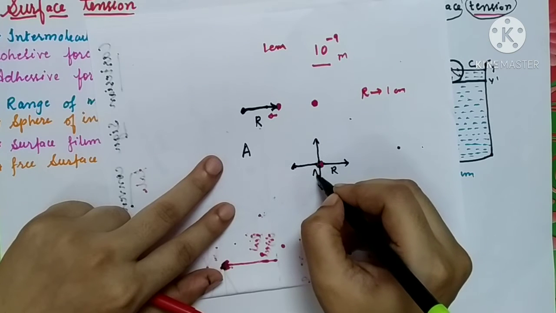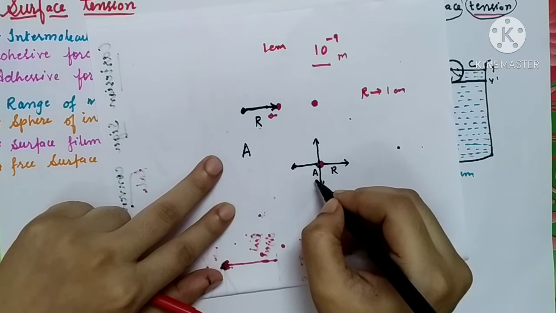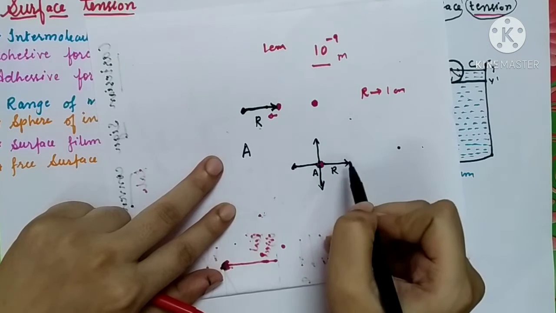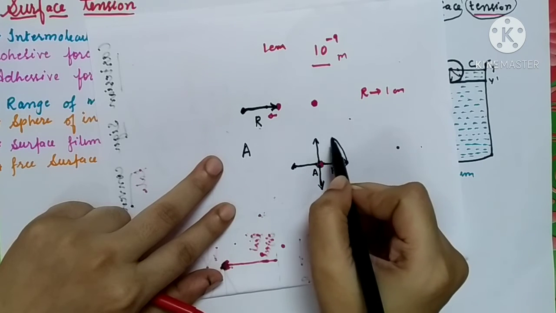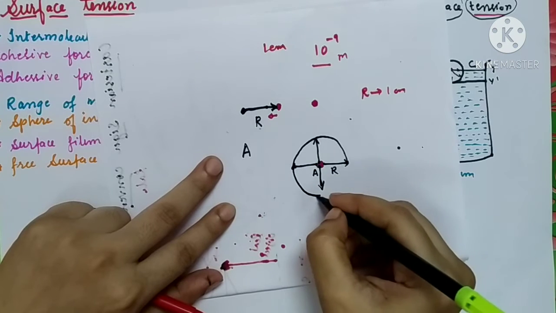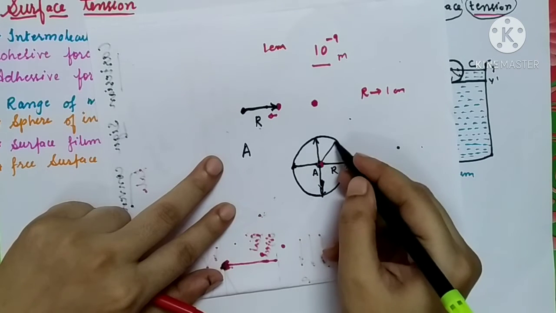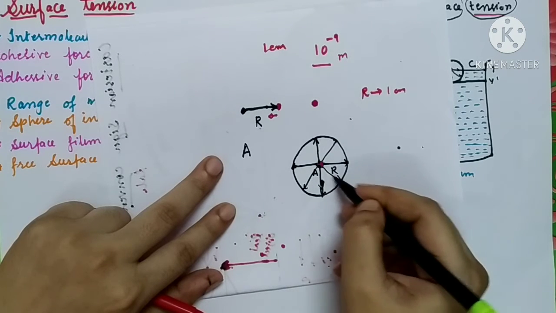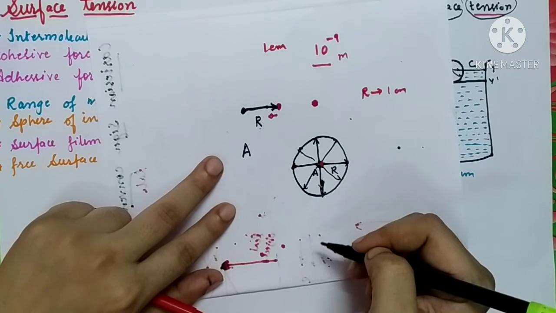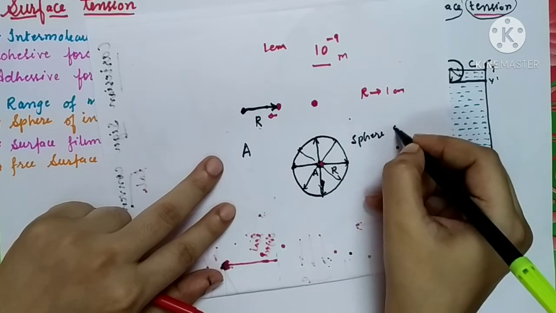This is our molecule A. So taking this molecule A as a center and range of molecular attraction as a radius, you can draw one sphere round the molecule. Here we have drawn one sphere round the molecule, and this sphere denotes the area of effectiveness of the molecule A. This imaginary sphere is called as sphere of influence.